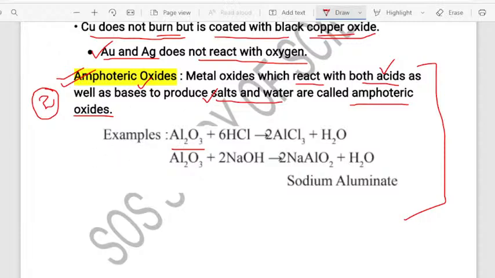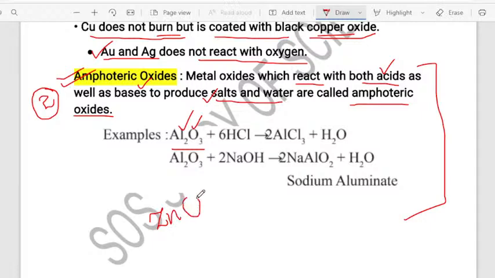Why is this an amphoteric oxide? I told you, it is a metal oxide. See, aluminum is a metal and it is combining with oxygen. So it is a metal oxide. There is one more example in your textbook, zinc oxide. Aluminum oxide and also the zinc oxide, both are examples for the amphoteric oxide.